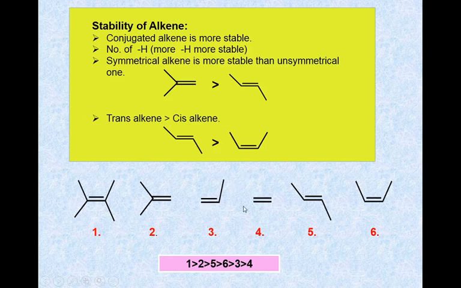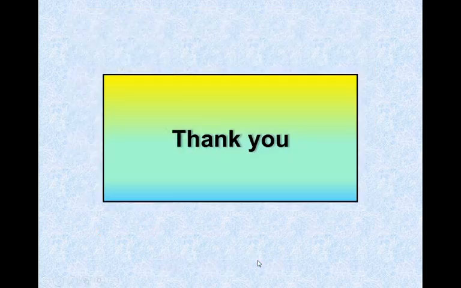Here there are only 3 hydrogens, therefore it is less stable than these two. Then the fourth one is the least stable because there are no alpha hydrogens, therefore the stability order is like this. I hope you understand. Thank you for watching.